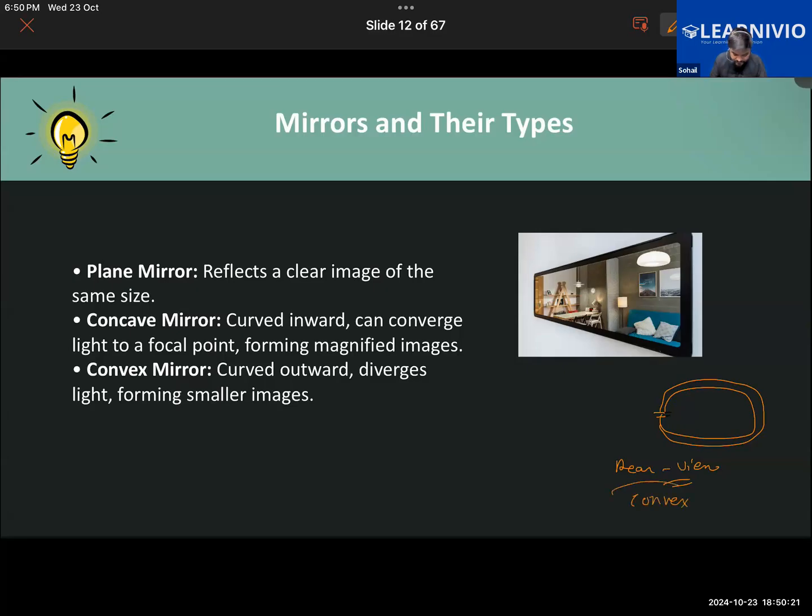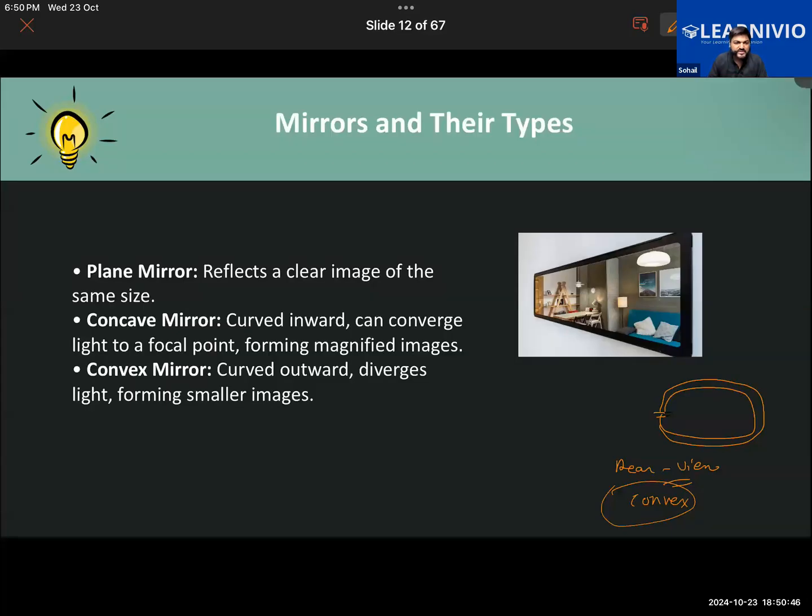Convex mirror forms smaller images, so it can be used as a rear view or side view mirror to help drivers avoid accidents. It forms images of the vehicles that are behind the running vehicle.